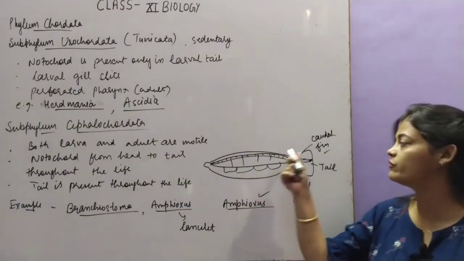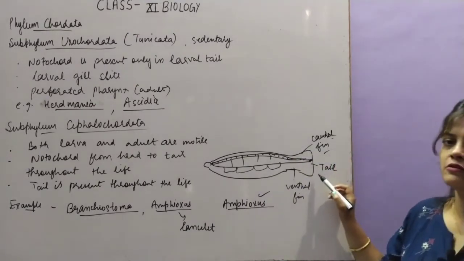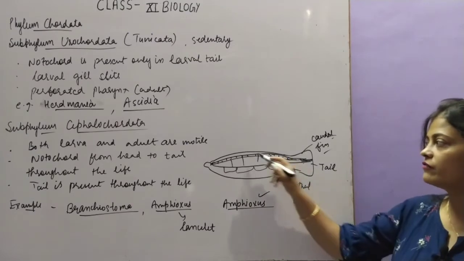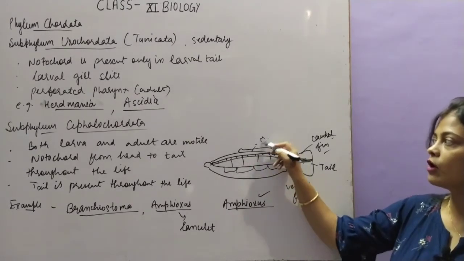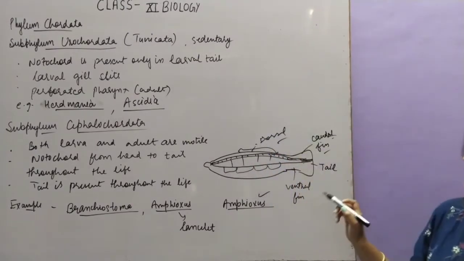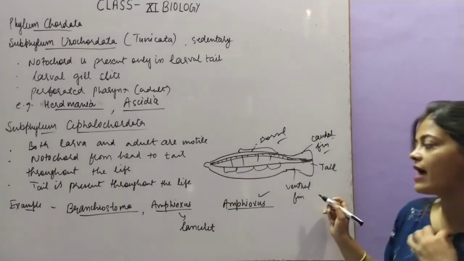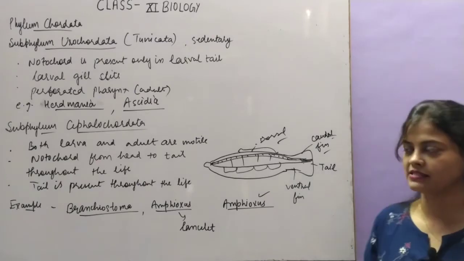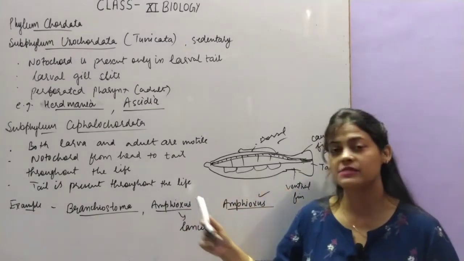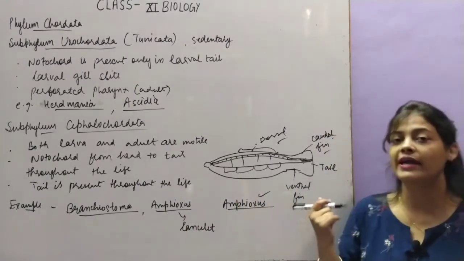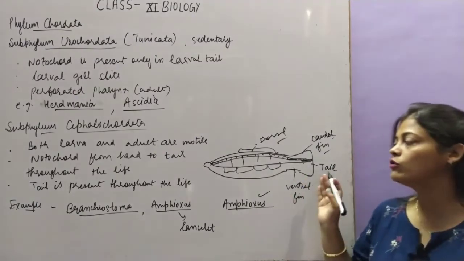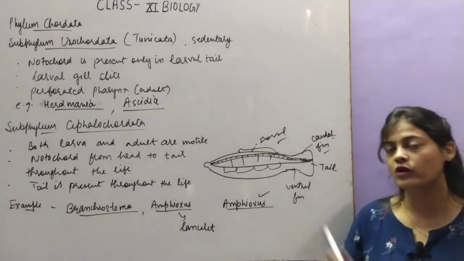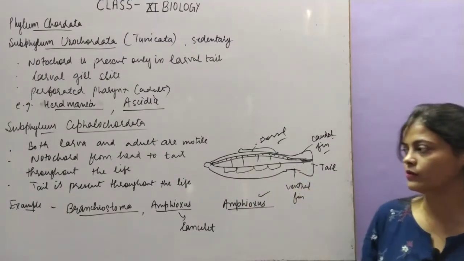Here I have shown the different fins. This is the caudal fin, which is near the tail, and this is the tail part, this is the ventral fin, here we have the dorsal fin. These structures show that the next class after this is fishes, that is Pisces. And the tail is present throughout life, so it is not that the tail is there only in the larva stage. At every stage of life they have a tail, and they have notochord from head to tail region.